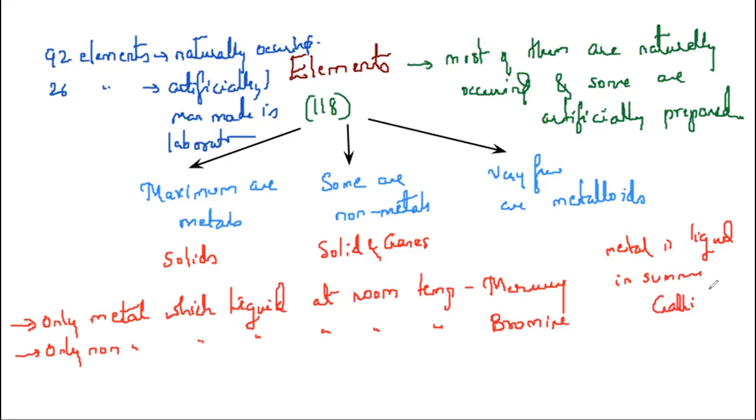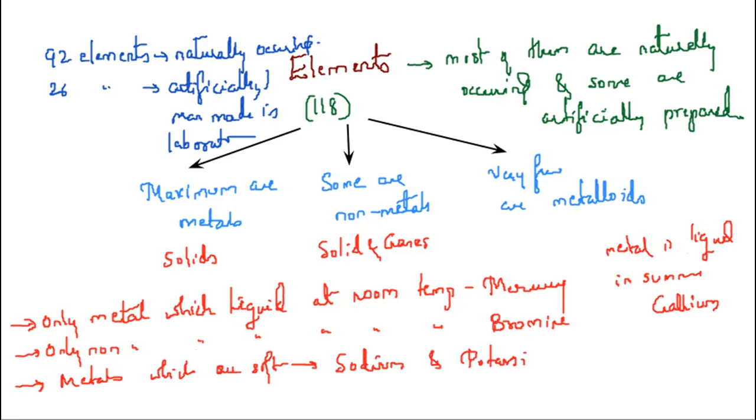Okay, sometimes it is also given. Then the only metals which are soft. Actually metals are hard, but the metals which are soft, so soft that they can even be cut with a knife, which are those? Sodium and potassium. Sodium and potassium.